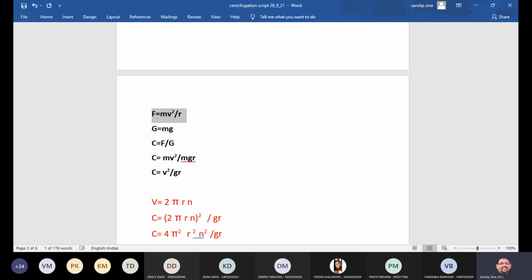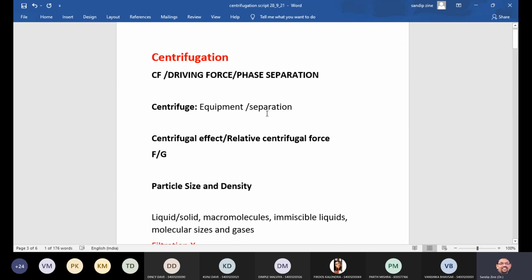That is G is equal to mg. G is a gravitational force and small g is the acceleration due to gravity. So the centrifugal effect or relative centrifugal force. What is the formula of relative centrifugal force then? We have seen over here in this equation, C is equal to F by G.